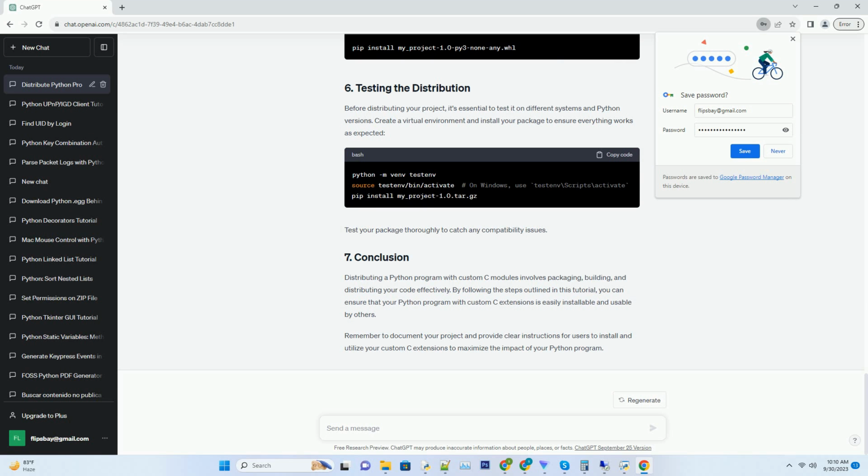Now, create a setup.py script in your project's root directory. This script will define how your project is packaged and distributed. Below is a basic example. This setup.py script uses setuptools to define your project's metadata and include your C extension in the distribution.